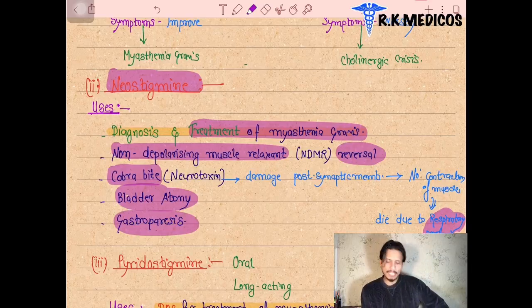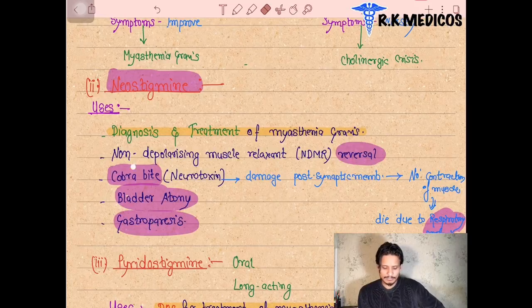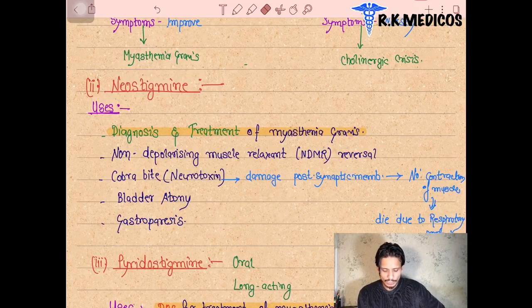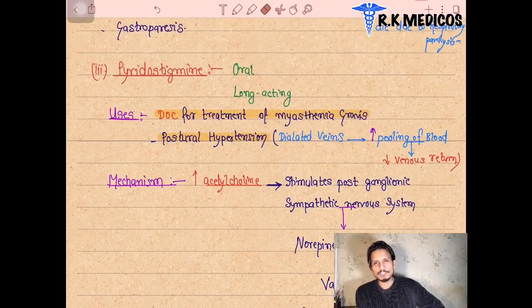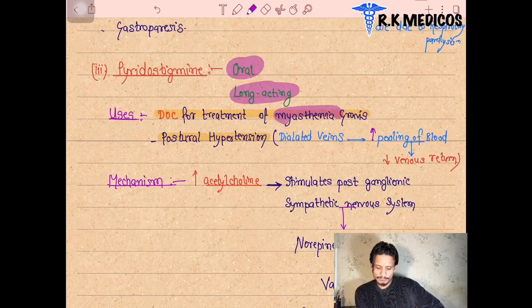Next, pyridostigmine. Pyridostigmine is orally given and is a long-lasting drug. It is also used in the treatment of myasthenia gravis, and it is used in postural hypotension. Why is it used in postural hypotension?